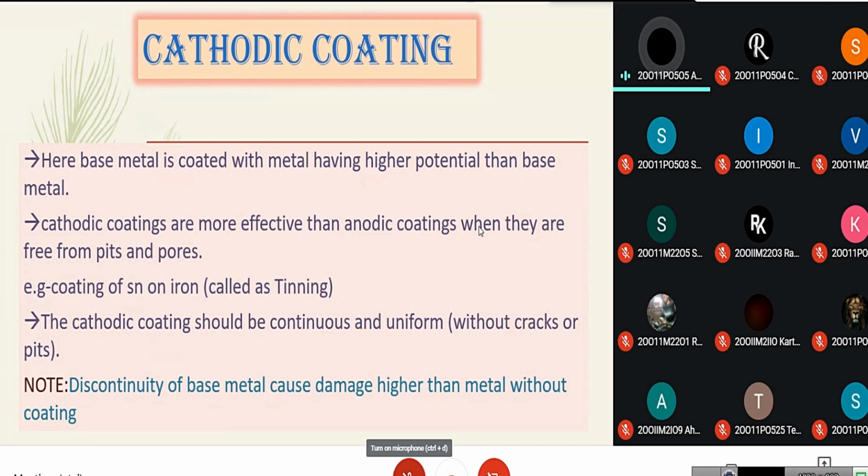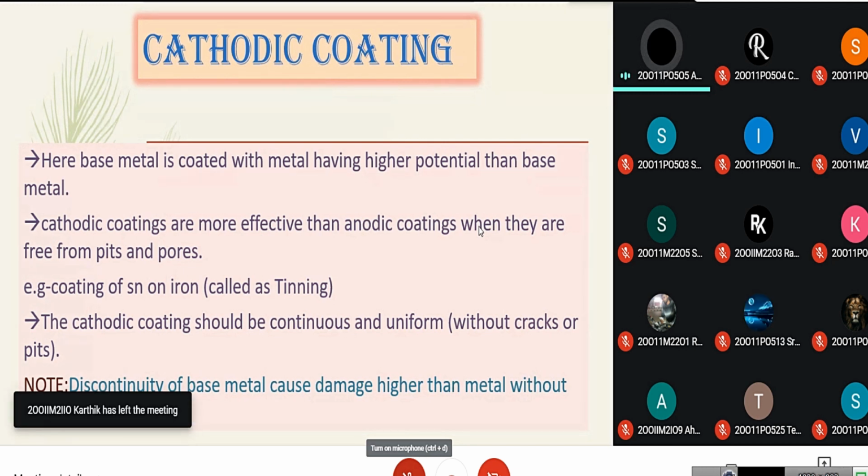Example, coating of tin on iron. It is also called as tinning. The cathodic coating should be continuous and uniform without cracks or pits. It's important to note that discontinuity of base metal, that is cracks or pits, cause damage higher than the metal without coating. It's better not to coat if it has any pits.